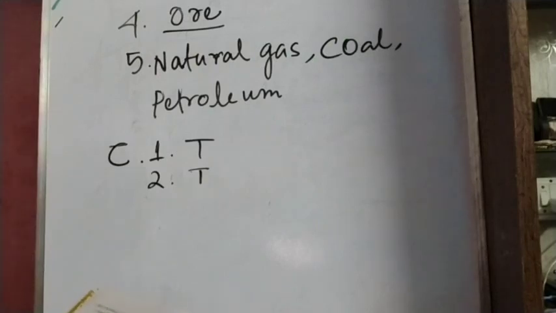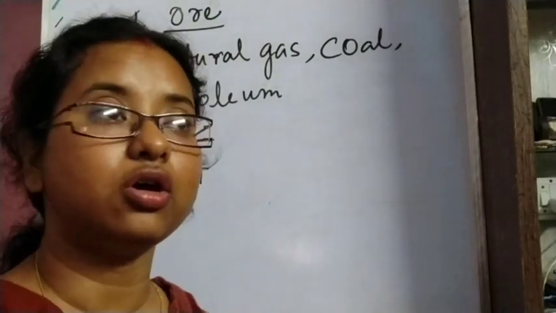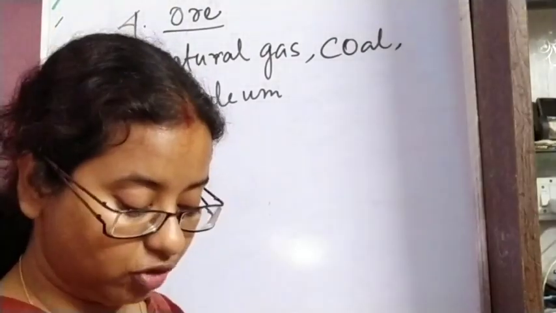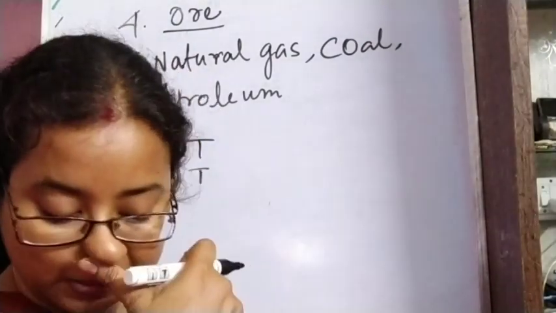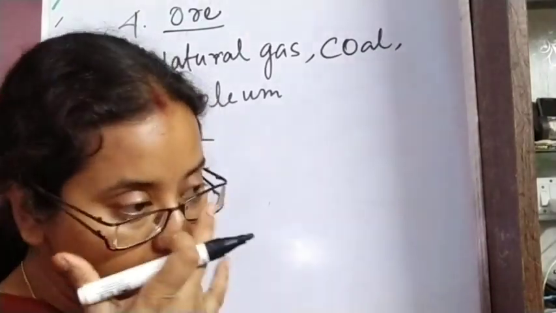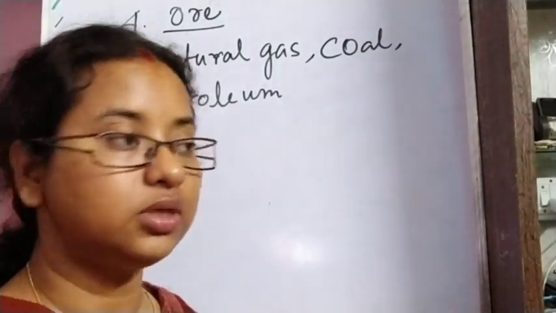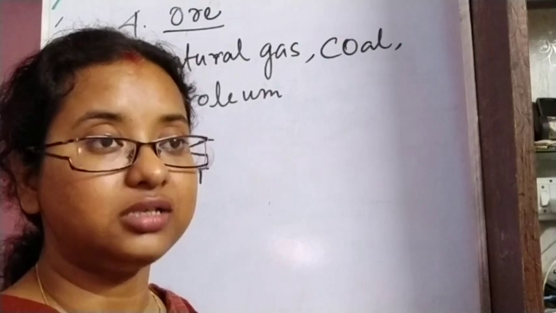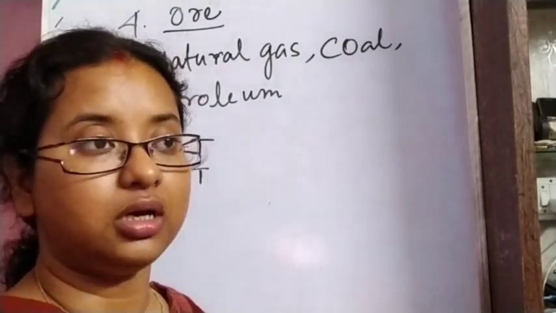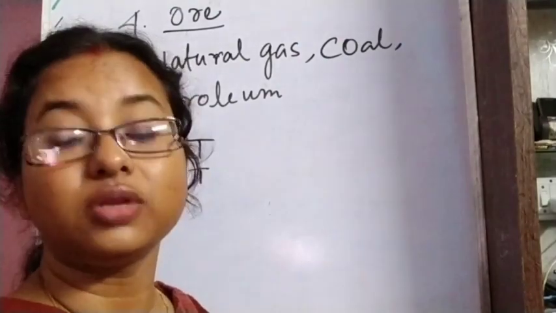Next, fossil fuels are considered as non-renewable sources of energy. Non-renewable means which we cannot get back again, which we cannot renew. Fossil fuels, once formed, we can use, but it's not man-made.